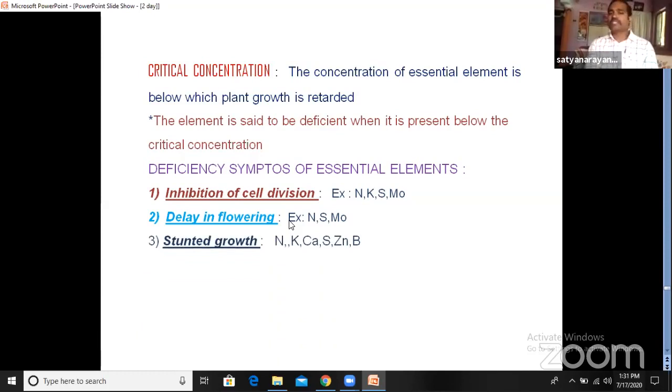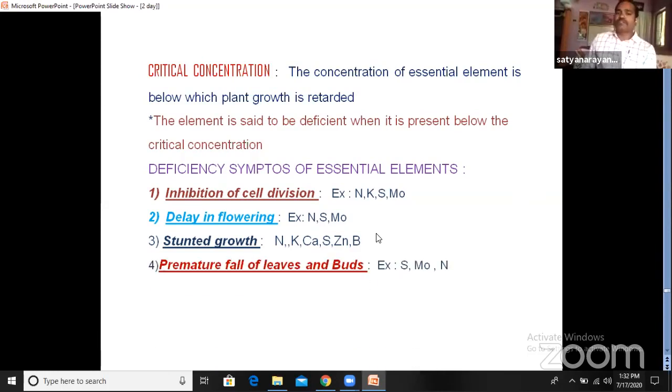Next, stunted growth. Stunted growth means the growth of the plant is stopped. Various elements cause stunted plant growth: nitrogen, potassium, calcium, sulfur, zinc, and boron. So nitrogen causes all these three deficiency symptoms. We can also say that a single deficiency symptom may not be caused by any one specific nutrient. For example, in case of stunted plant growth, not only nitrogen deficiency but also calcium, potassium, sulfur, and zinc lead to it.